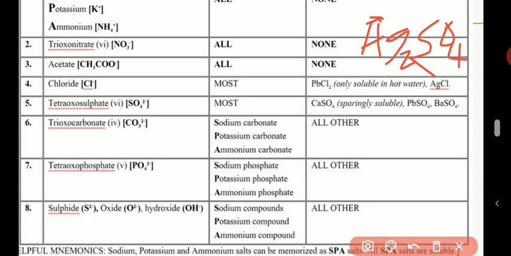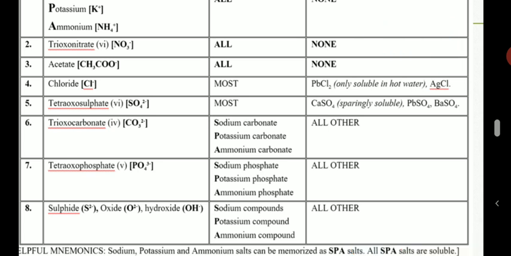calcium sulfate. Calcium chloride is soluble, but calcium sulfate is sparingly soluble. So once you see lead or silver at the back of a chloride salt or at the back of a sulfate salt, that compound will not dissolve in water. It's an insoluble compound. Please don't forget that. If you need to memorize, I'll arrange it in such a way that it will be easier for you to comprehend very well.